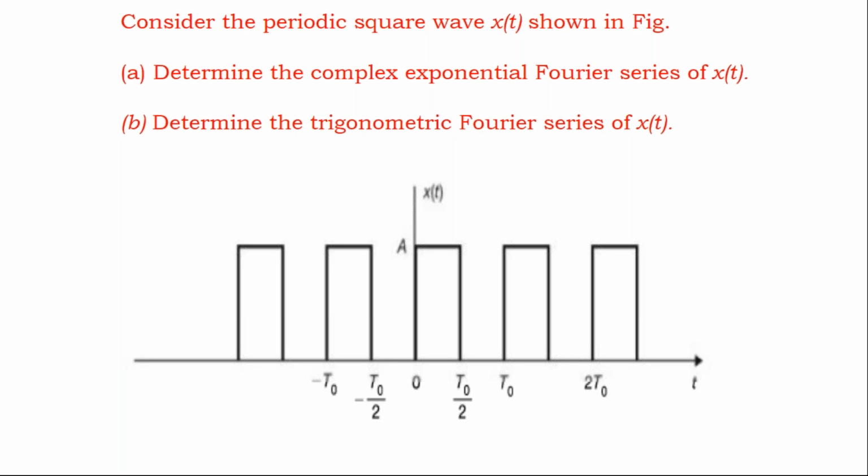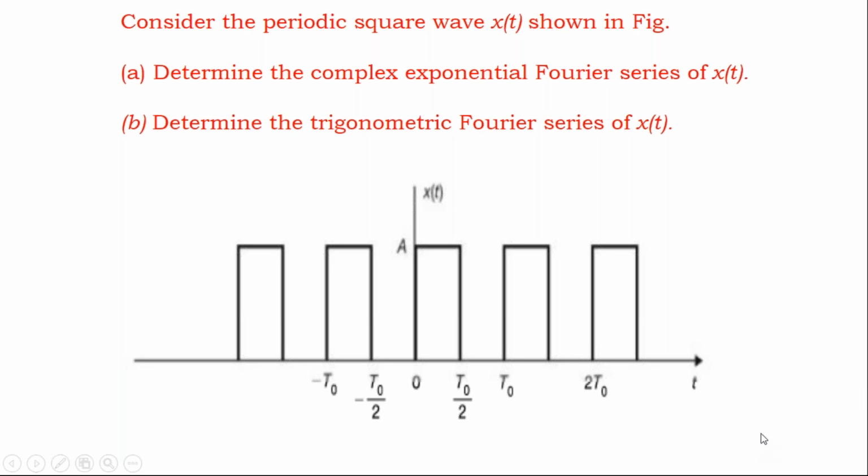And that period t0 can be -t0/2. Now observe it. It can be like this also. -t0/2 to t0/2 also I can consider. This is one period. Observe it. It starts like this, and it goes like this, and it falls like this. This is one way you can write. -t0/2 to t0/2 is one way. Then t0/2 to 3t0/2, then 3t0/2 to 5t0/2, something like that. So that is how you can write this period.